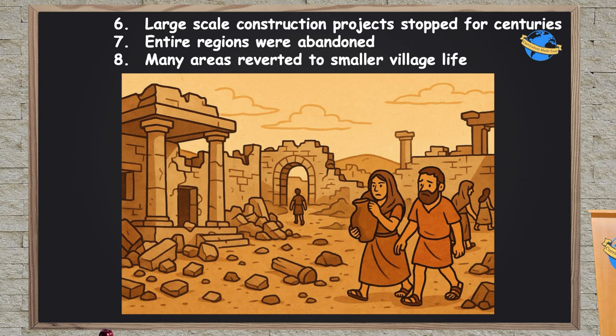Entire regions get abandoned, and in some areas, the cities not just get abandoned and people just move to cities elsewhere. Instead, they move to smaller farming villages like they did before the Bronze Age. And so you see, life in many ways is going backwards. The way people live, the social hierarchies, all these things that were built up over hundreds or thousands of years of progress kind of come crumbling down and people go backwards.